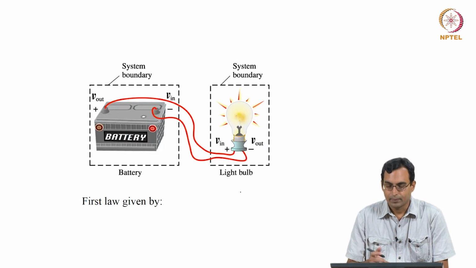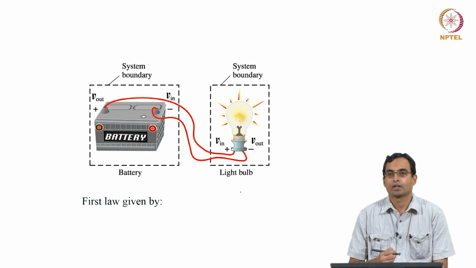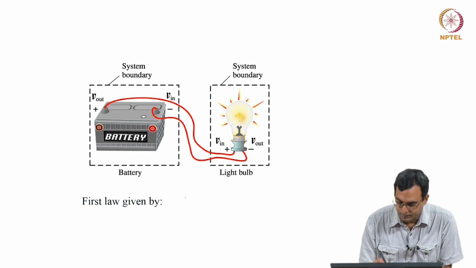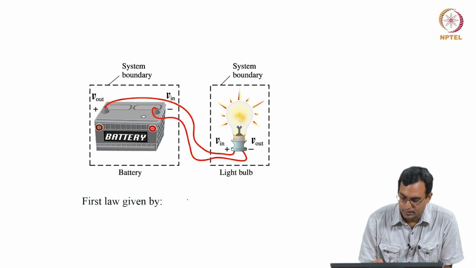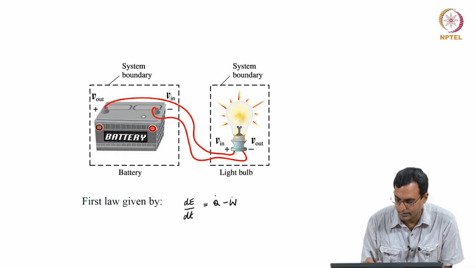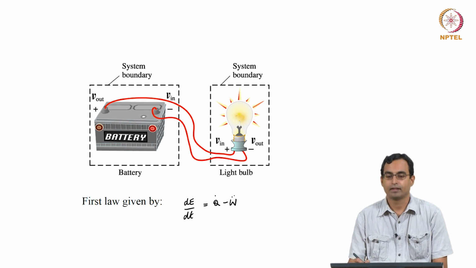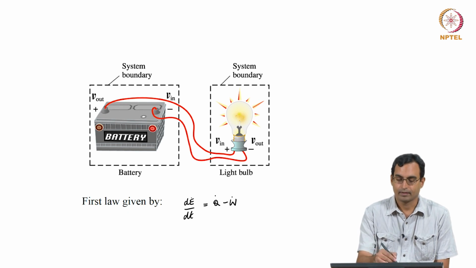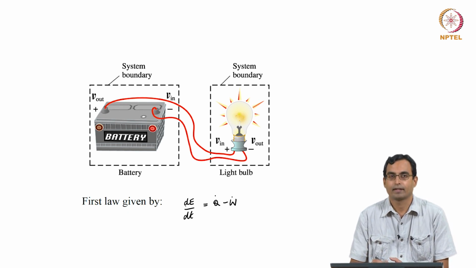So if we, for example, have a system of this kind where we have a battery and a light bulb, we can use the unsteady form of the first law, where we have, for example, dE by dt is q dot minus w dot. There is no mass exchange here, but there is heat transfer and there could be work done. And if we have only chemical reactions within the battery and no potential or kinetic energy and so on, we can replace this by the internal energy U, which is what we were doing.